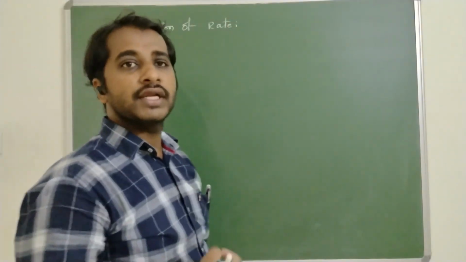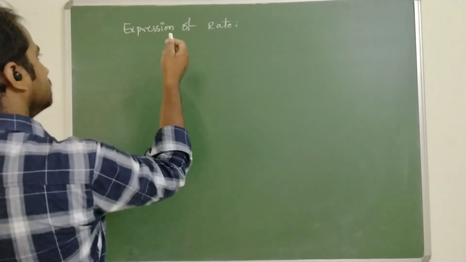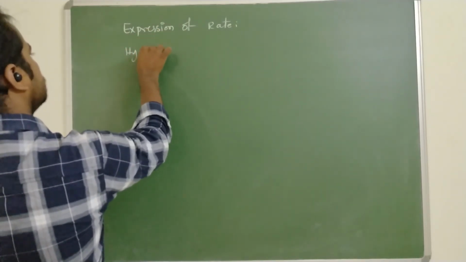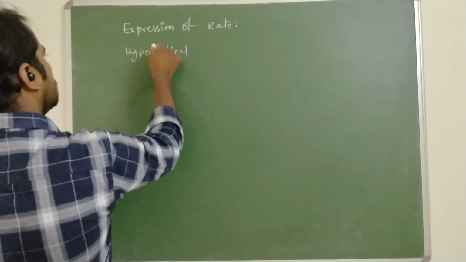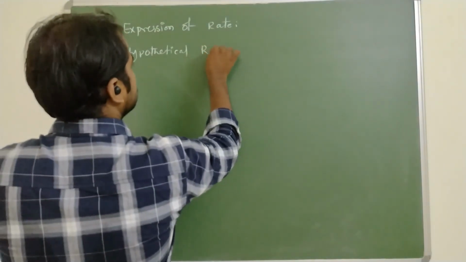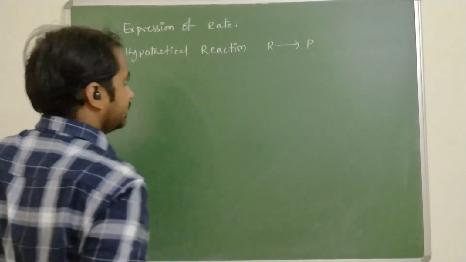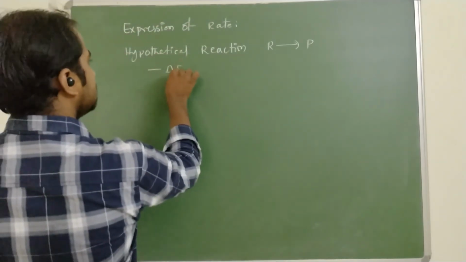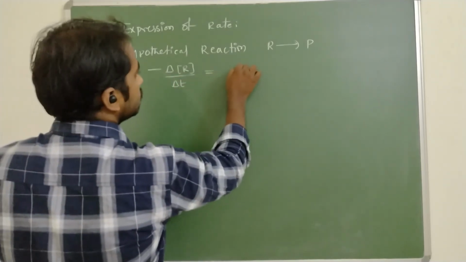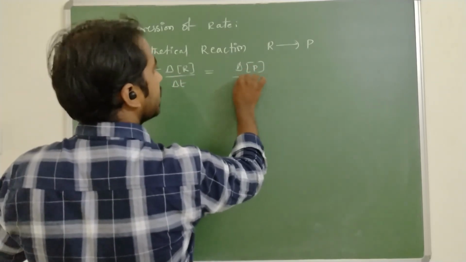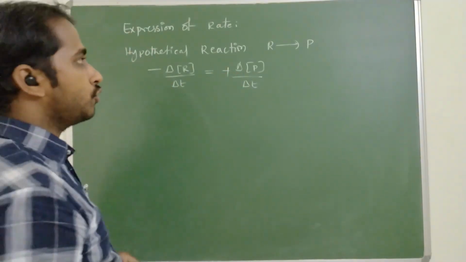Expression of rate. How do we represent the rate of a reaction? For example, take a hypothetical reaction, R going to form P. Now the change in concentration of R with respect to time is equal to the change in concentration of products with respect to that time. Here we should write negative and here it is positive.